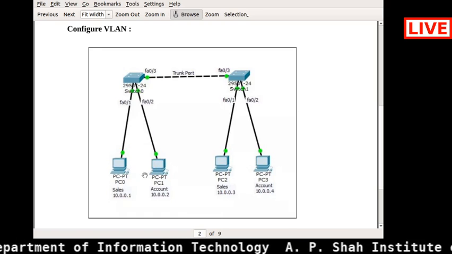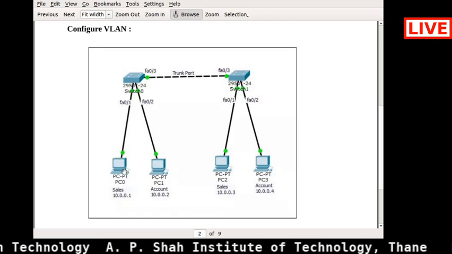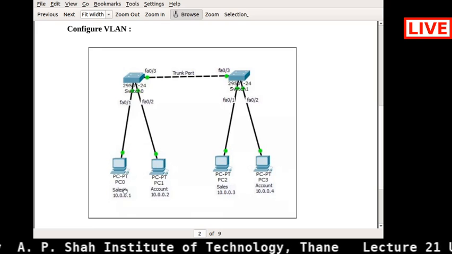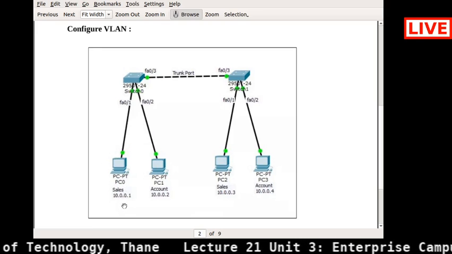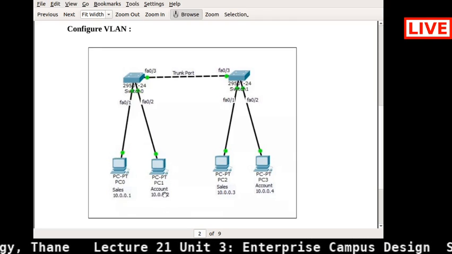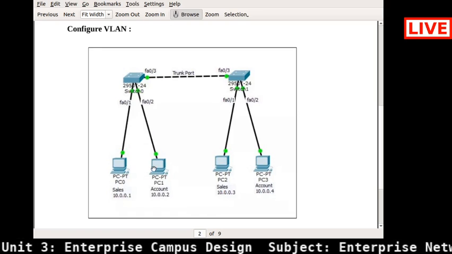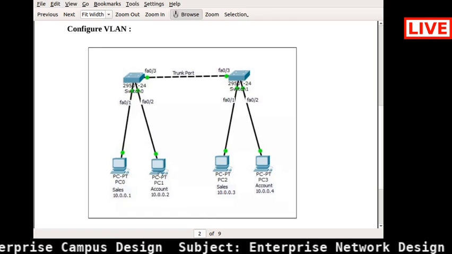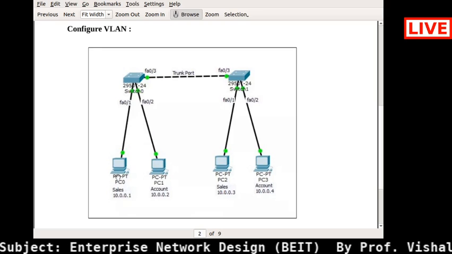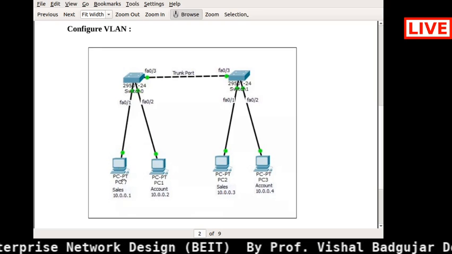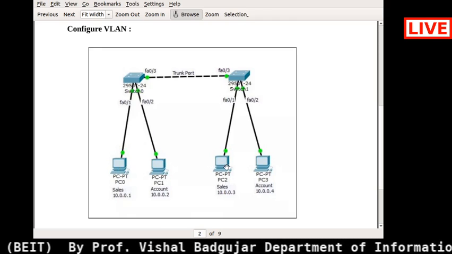Why? Because the VLAN for this first PC, that is sales in the first row of your 301, is a different VLAN ID. That is, it is VLAN 10, and the other is VLAN 20, which is your accounts department. So you will not be able to ping from PC0 to PC1. With the same, if you ping from this particular sales PC to this sales department PC, it will allow you the ping.